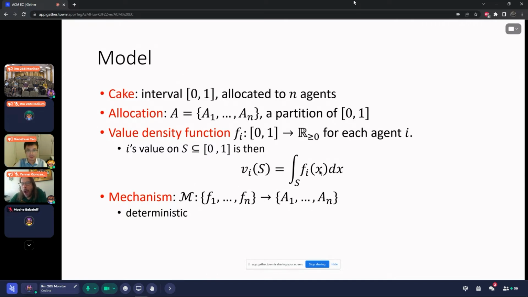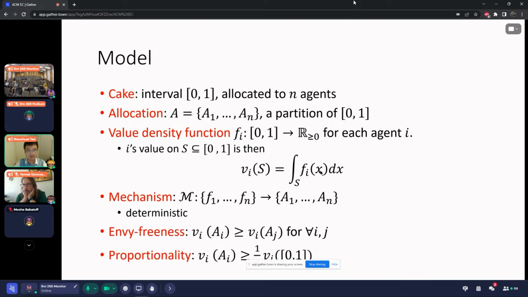And in this work, as is common in, for example, the social choice literature, we assume the mechanism, the rules, is deterministic. And with this definition, we can formally define what we mean by envy-freeness and proportionality. Envy-freeness means V_i of A_i should be no less than V_i of A_j for any pair of agents i and j. And proportionality is V_i of A_i should be at least 1 over n times V_i of the entire cake, where n is the total number of agents.